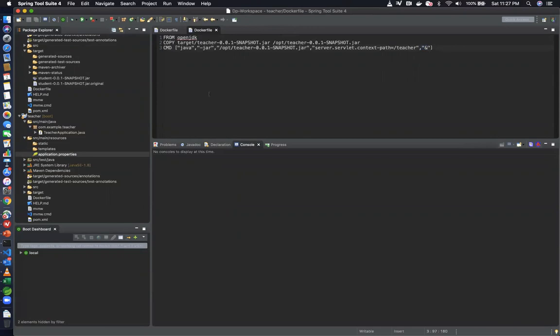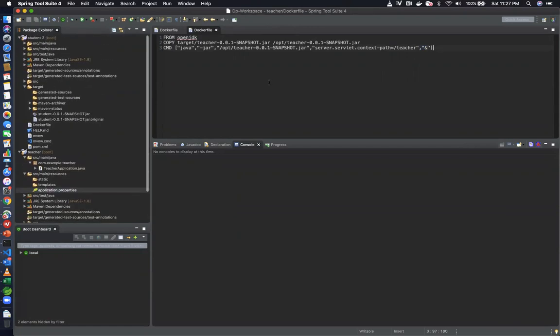So now let me open up my terminal and let me go to these respective directories and let me get a Docker image out of these microservices, right?